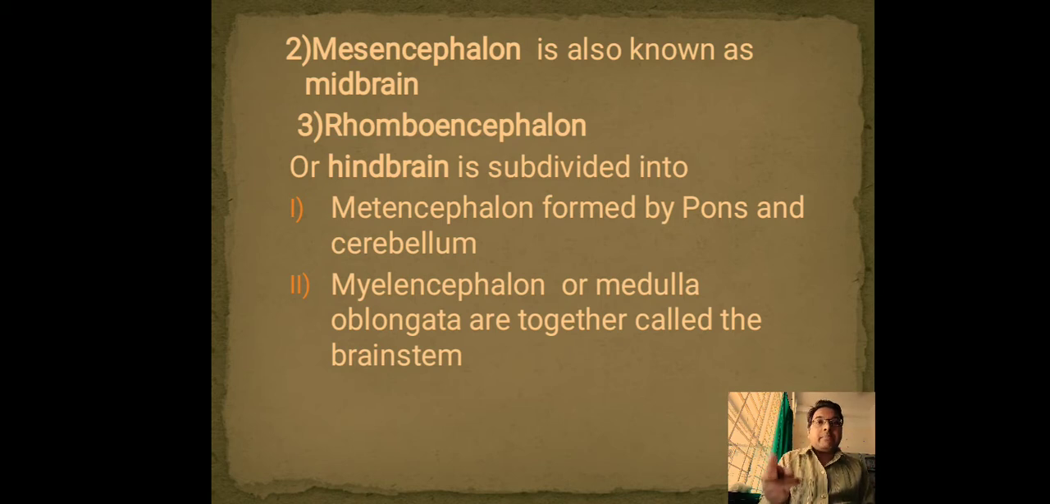metencephalon and myelencephalon. Metencephalon is formed by the pons and cerebellum, whereas myelencephalon or medulla oblongata is called the brain stem. Mind well, remember this: myelencephalon or medulla oblongata is called the brain stem. So brain stem, pons, and cerebellum are the parts of hindbrain. So we have talked about the forebrain, midbrain, and hindbrain. Okay.